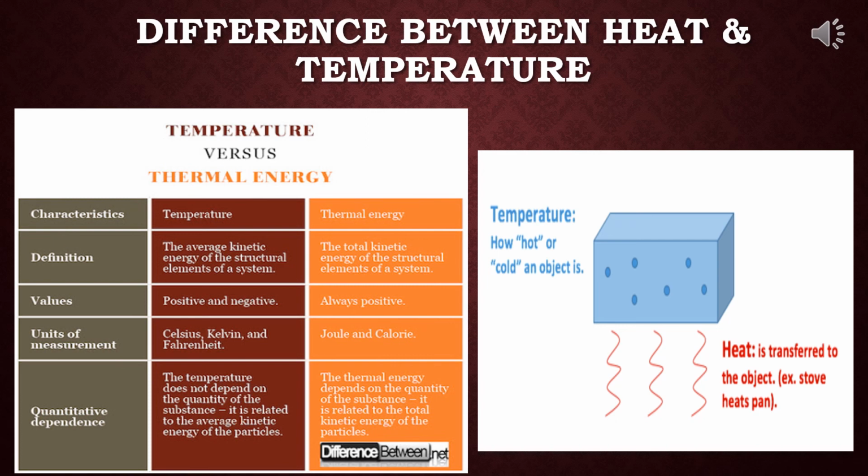So temperature may be positive or negative. Thermal energy is always positive. Temperature may be in Celsius, Kelvin or Fahrenheit, and heat is always in joule or calorie. That means these are the units of measurement. And the last one: the temperature doesn't depend on the quantity of the substance. It is related to the average kinetic energy of the particles. And the heat or thermal energy depends on the quantity of the substance. It is related to the total kinetic energy of the particles. Hope you have understood this. This is a very important question.